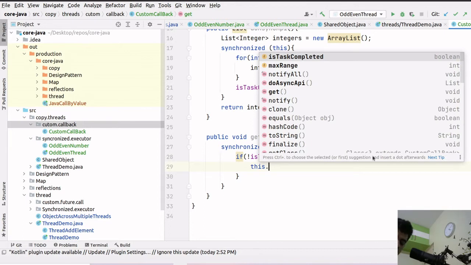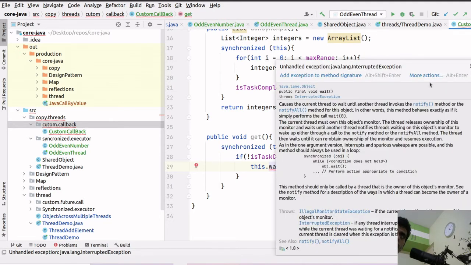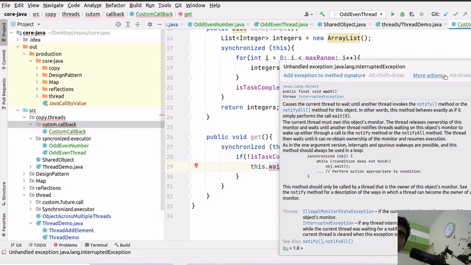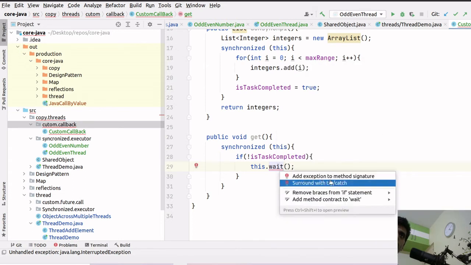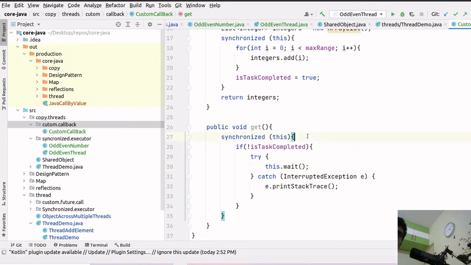This dot wait. So I will have to surround it with the try catch. In the real example, we will throw the exception, as in the real get method of the future and callable in Java. So we have surrounded it with the try catch, and now what we can do is